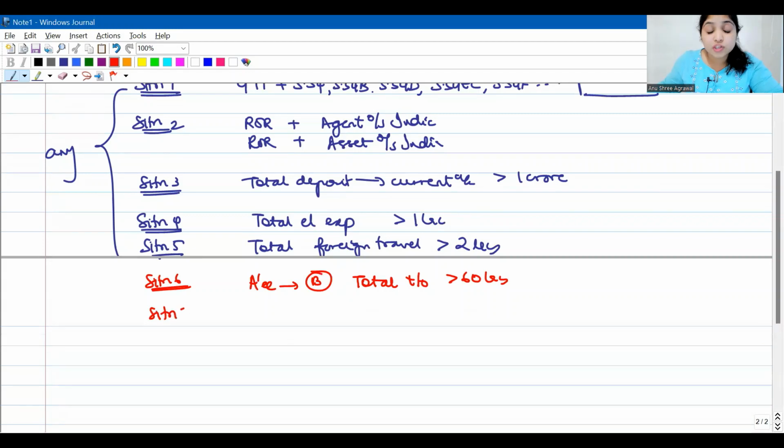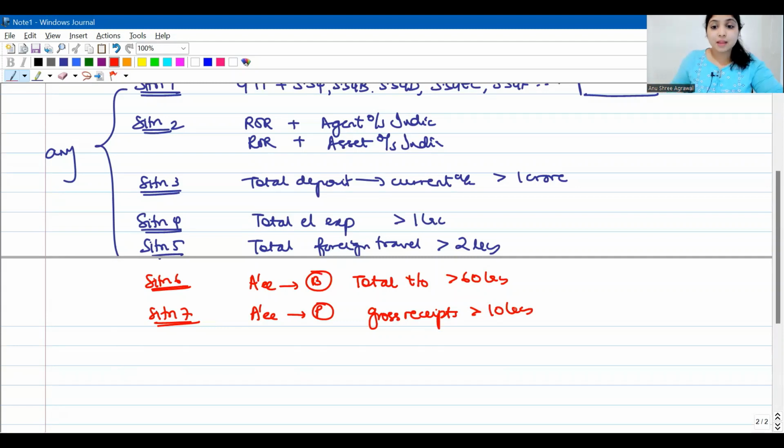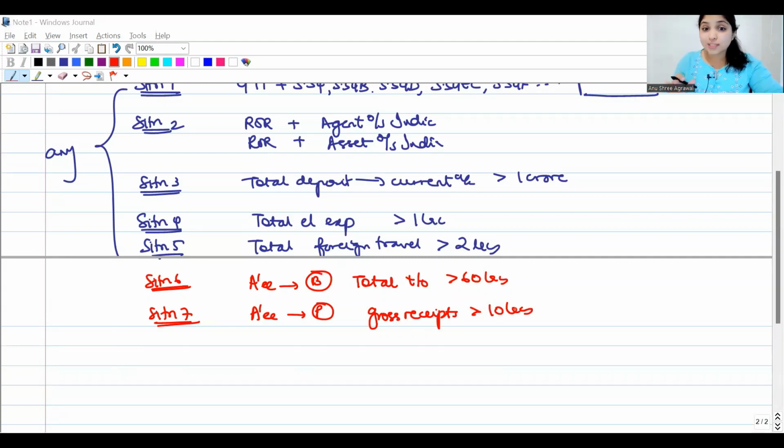Or situation number 7, this time the assessee is carrying on a profession, and the gross receipts of this profession are more than 10 lakh rupees. In such cases, the assessee has no choice. The assessee has to file his income tax return.